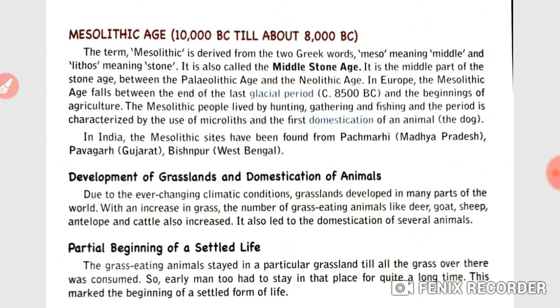Students, in the Mesolithic age, grasslands developed in many parts of the world. It also led to the domestication of several animals like deer, goat, sheep, antelope and cattle. So children, the humans of this period began a settled life.